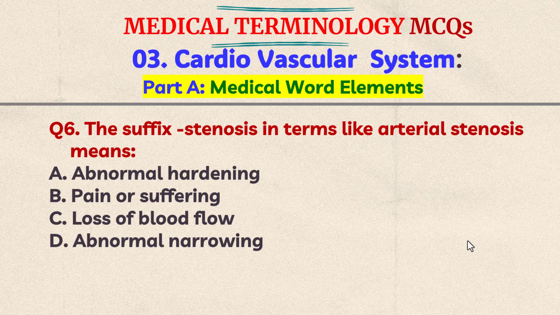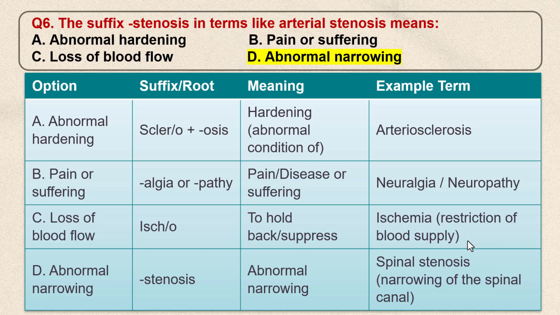Question number 6. The suffix stenosis in terms like arterial stenosis means A. Abnormal hardening, B. Pain or suffering, C. Loss of blood flow, D. Abnormal narrowing. Think the answer. The correct answer is D, abnormal narrowing. Let's see other answers.